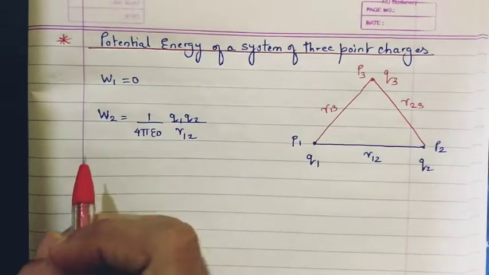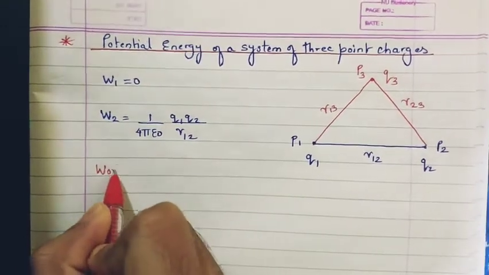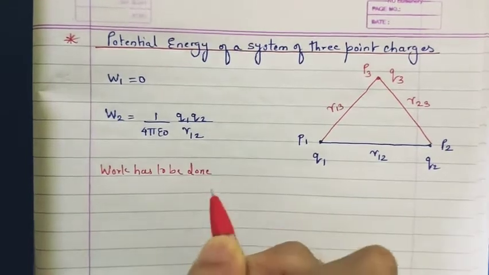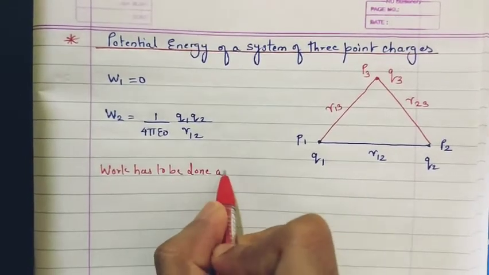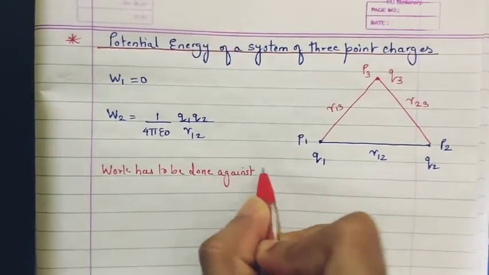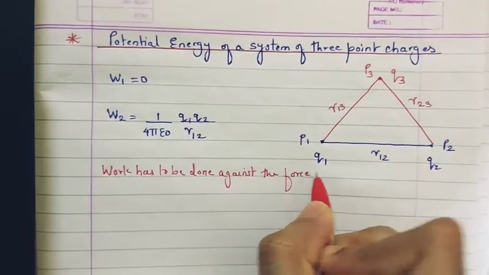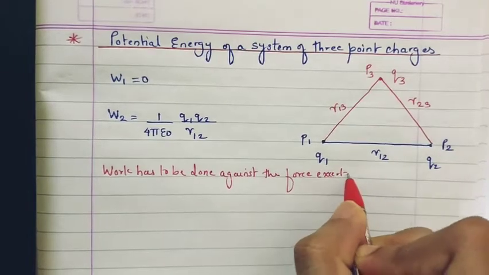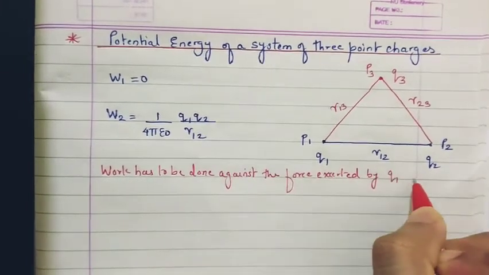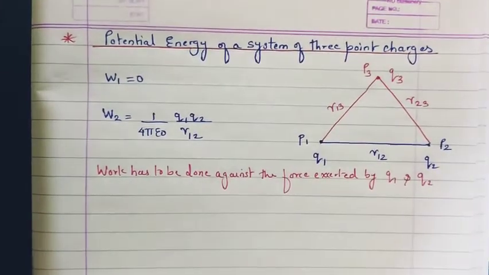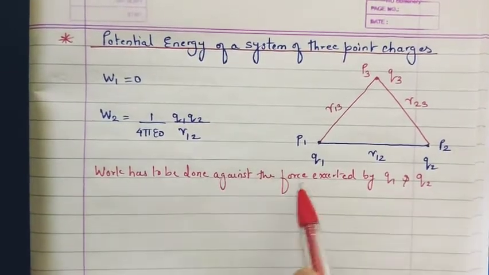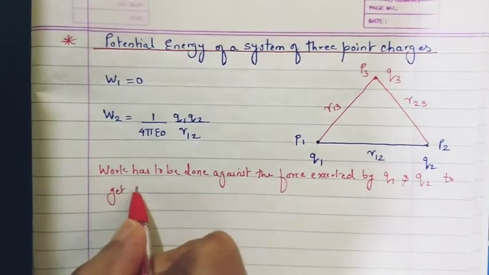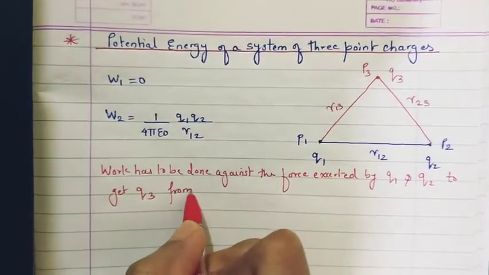So I'll write over here, work has to be done against the force exerted by Q1 and Q2 to get Q3 from infinity.